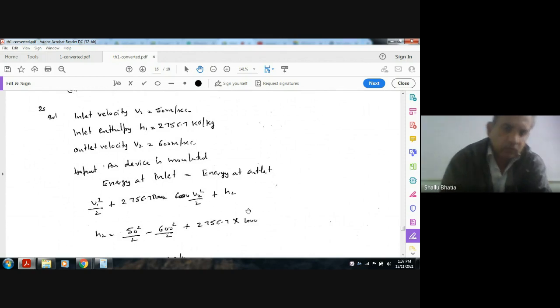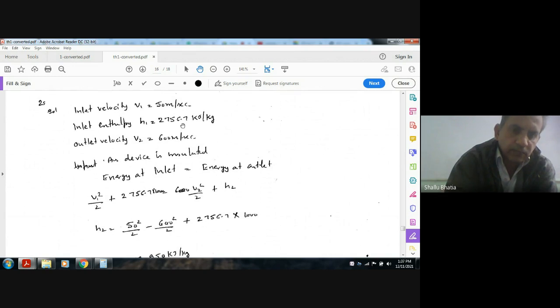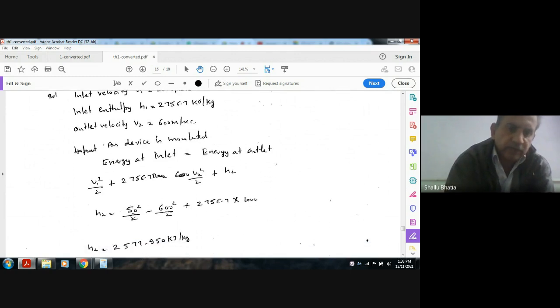So H2 is H1 plus 50 square by 2 minus 600 square by 2, where V2 is 600 and V1 is 50. From this we can find H2.